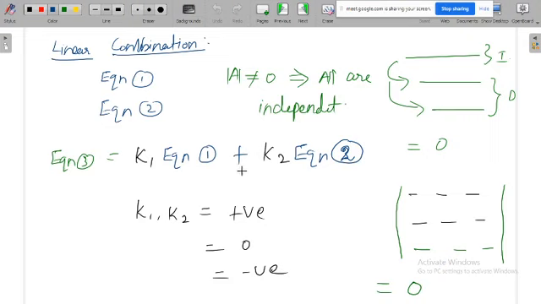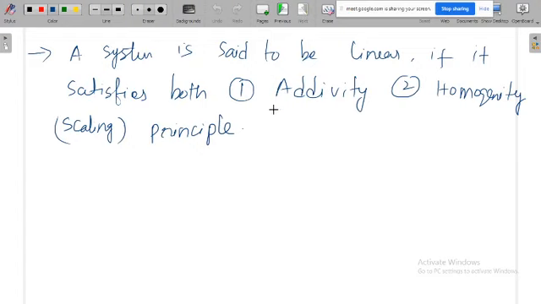Some systems may satisfy the additivity property but not the scaling property. But for a system to be linear, it has to satisfy both additivity as well as homogeneity, that means the scaling principle. If the system is not satisfying any one of the properties, then that system is definitely non-linear. So if the system is to be linear, it has to satisfy both the additivity and the homogeneity principle.